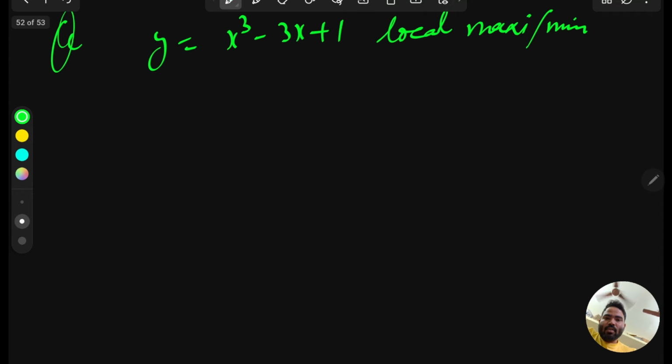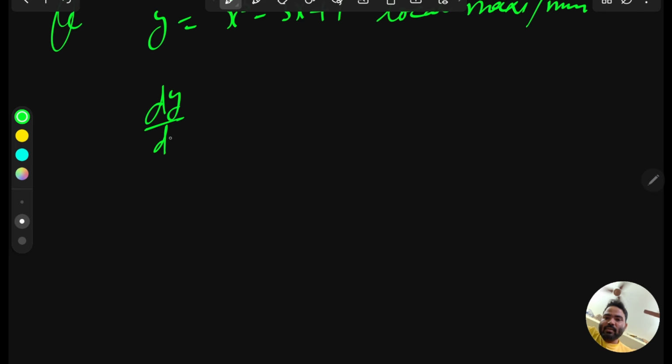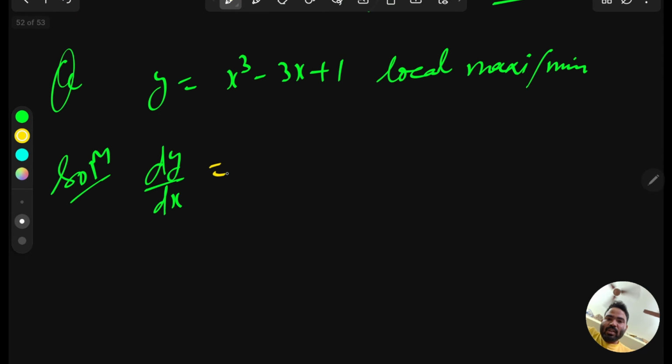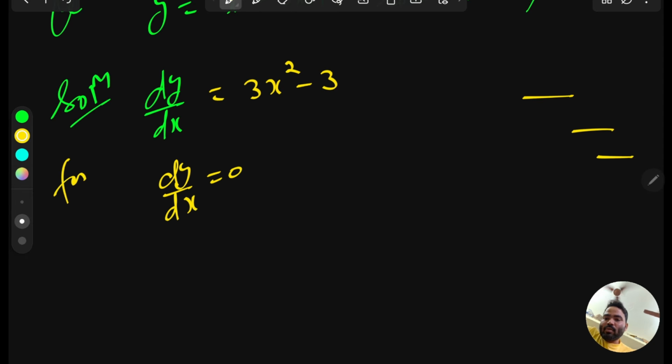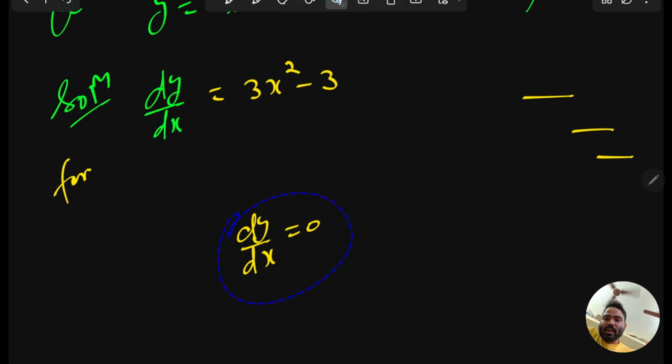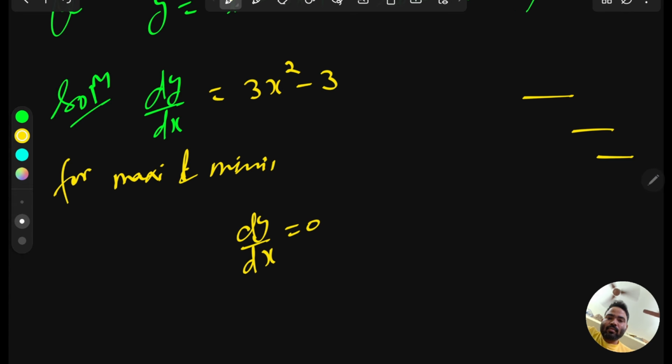So first of all, how will we find it? First, differentiate and find the derivative. So the solution is to differentiate with respect to x. This will give you dy over dx equal to 3x square minus 3, and after this we have to put the derivative equal to 0, because we want to check where the tangent is 0. So dy over dx equal to 0 for maxima and minima. For finding maxima and minima, you have to put dy over dx equal to 0.